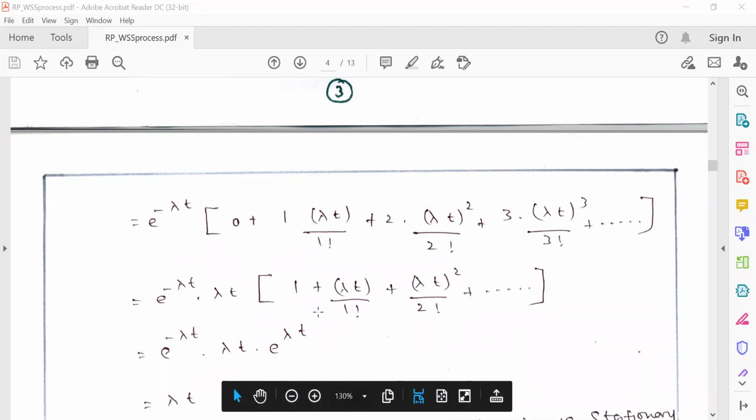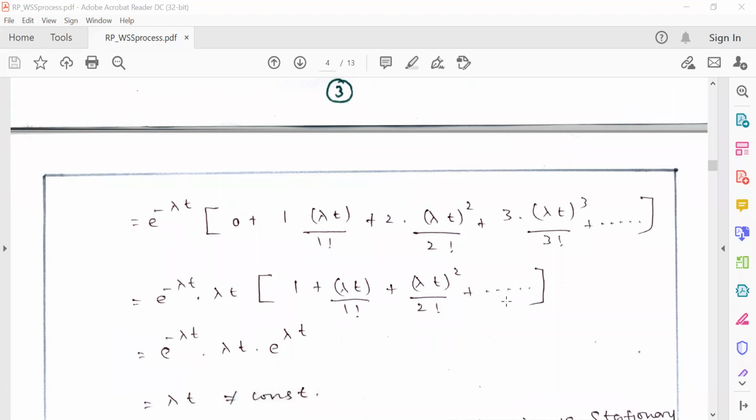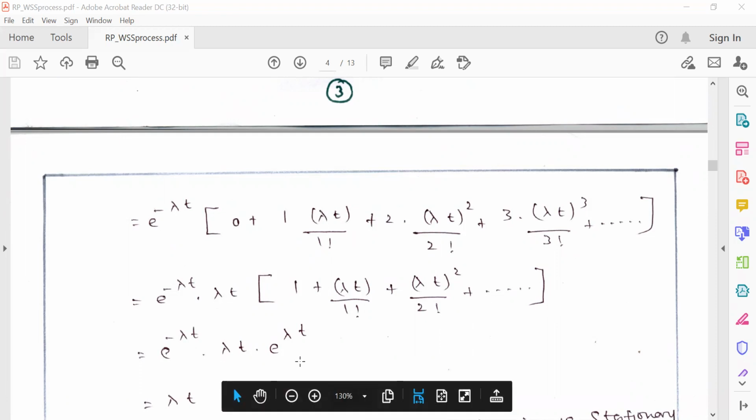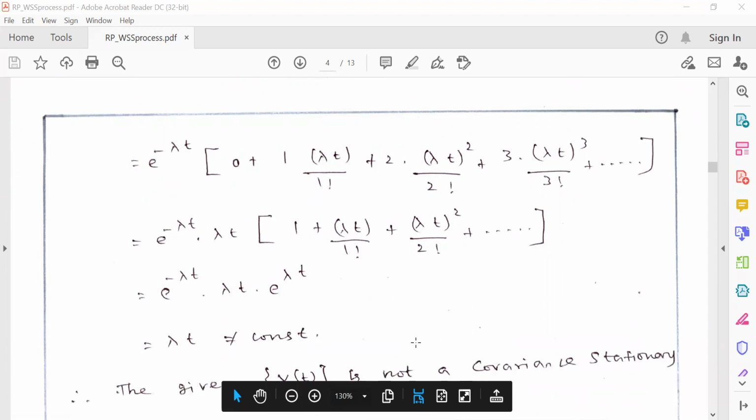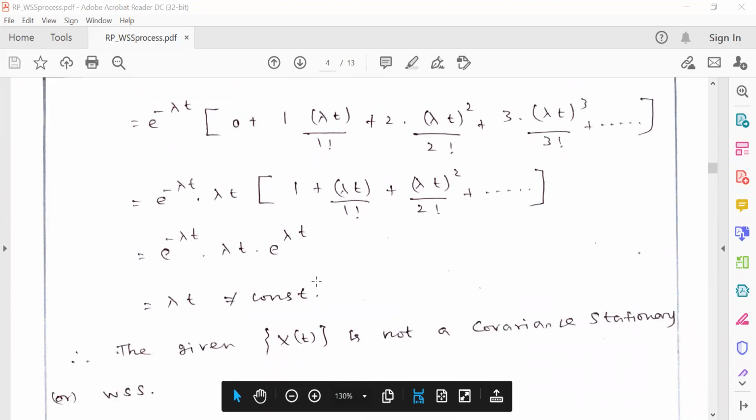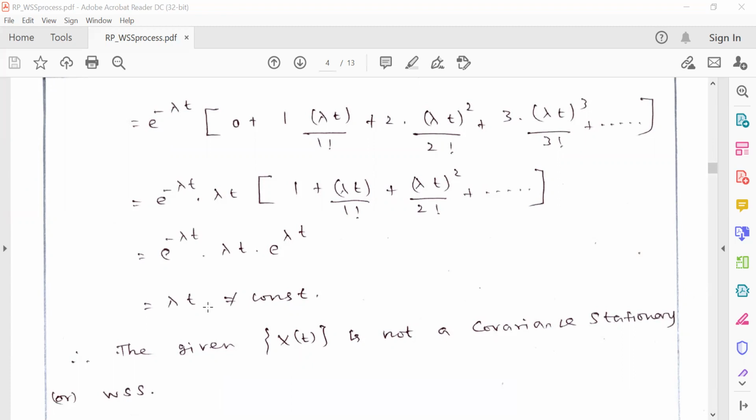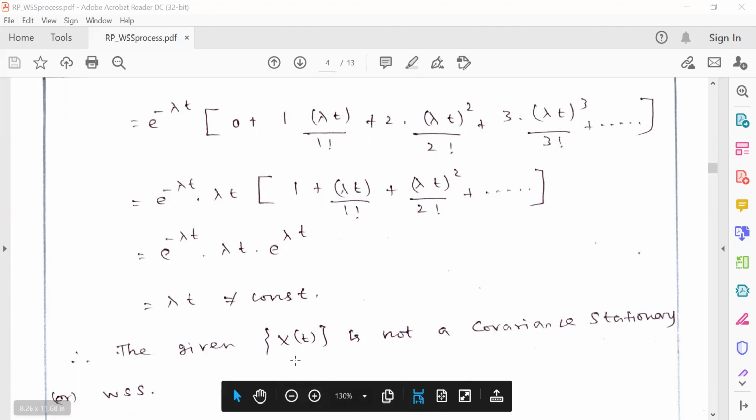This formula looks like 1 + x/1! + x^2/2! plus and so on, which is equal to e^x. Instead of x, here we have λt. So e^(-λt) times e^(λt) cancel, and we get λt. λt is not a constant because we have the variable t. Therefore the given X(t) is not covariance stationary or a WSS process.